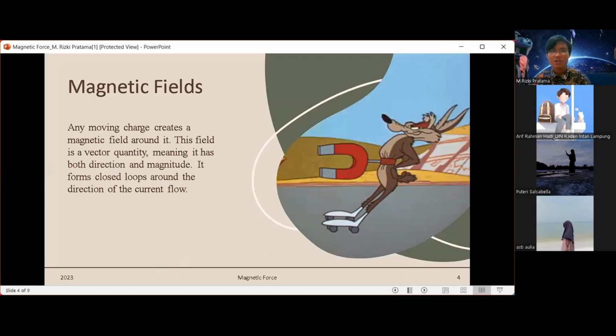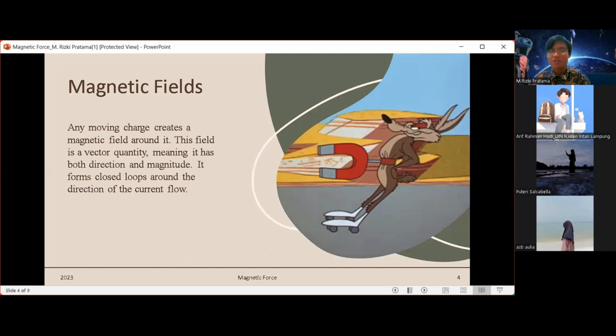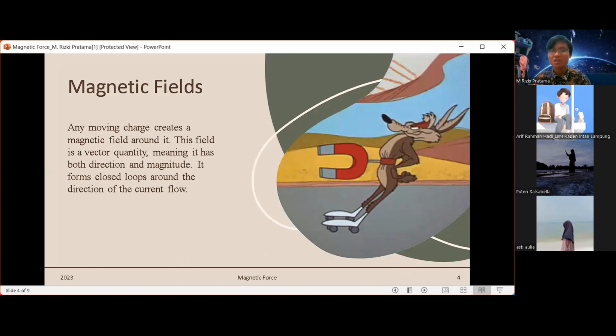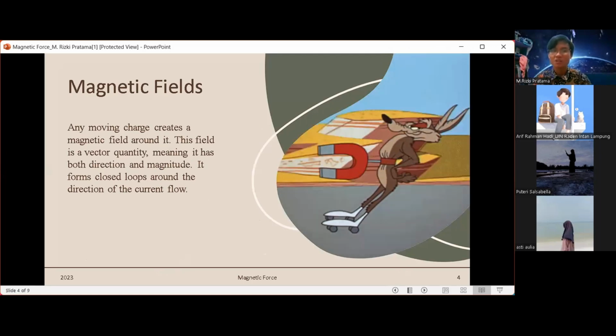Magnetic fields. Any moving charge creates a magnetic field around it. This field is a vector quantity, meaning it has both direction and magnitude. It forms closed loops around the direction of the current flow.